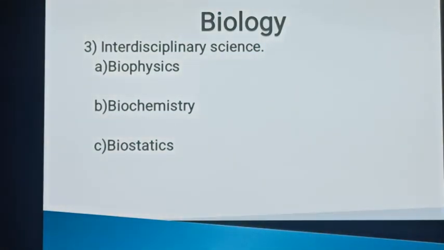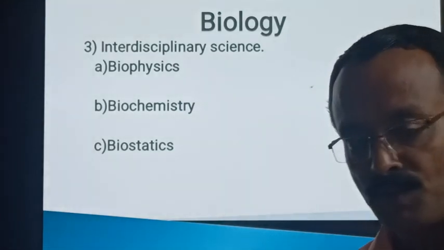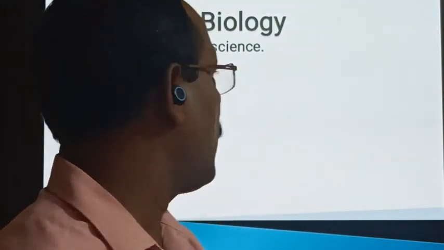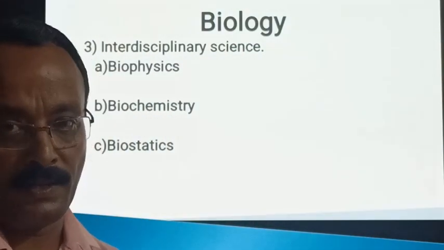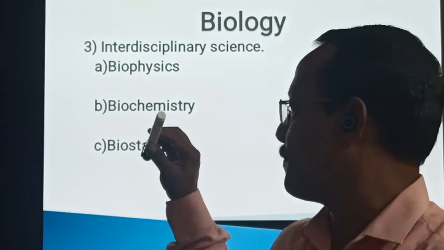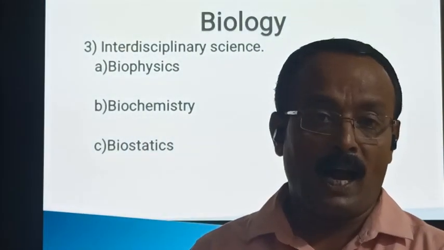Now let us understand interdisciplinary branches. It is the study of life process with the use of tools and techniques of physics, chemistry, and statistics. Study of life process by using the techniques, tools of physics, chemistry, statistics, etc. is called interdisciplinary branch. Here I have quoted three interdisciplinary: biophysics, biochemistry, and biostatistics.